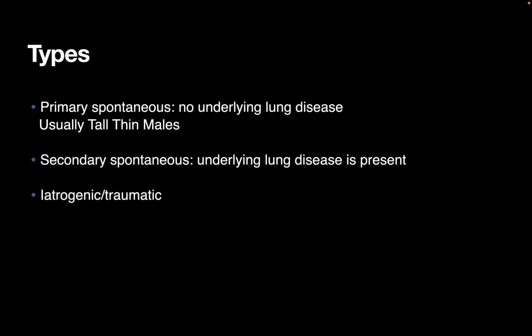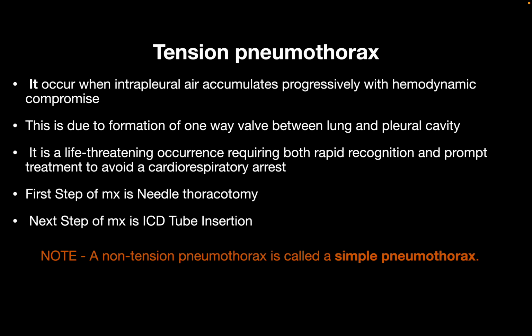Types of pneumothorax: it can be primary spontaneous type, where there is no underlying lung disease. They are usually tall, thin males having some underlying disease like Ehlers-Danlos or Marfan syndrome. Secondary could be secondary spontaneous, in which there is rupture of some bulla secondary to some underlying lung disease. And third is iatrogenic or traumatic, where specific history would be provided.